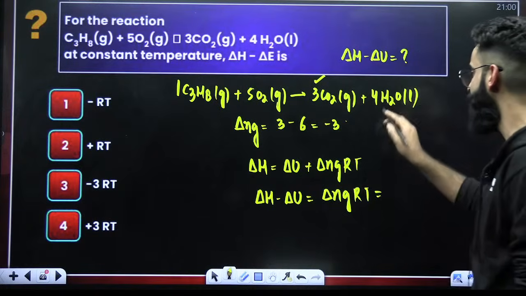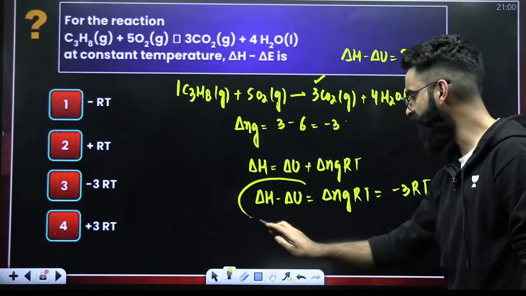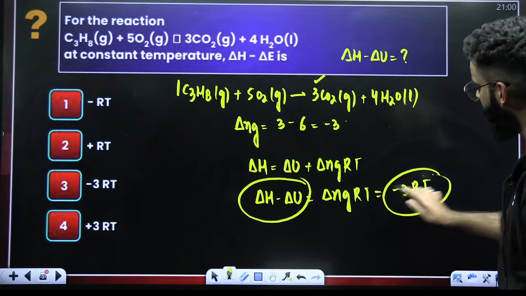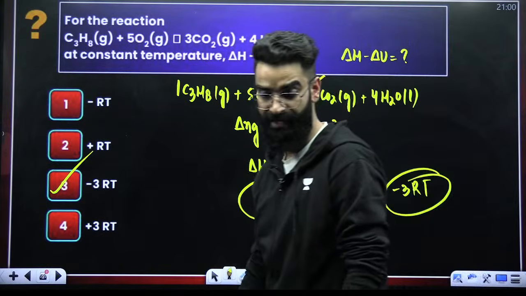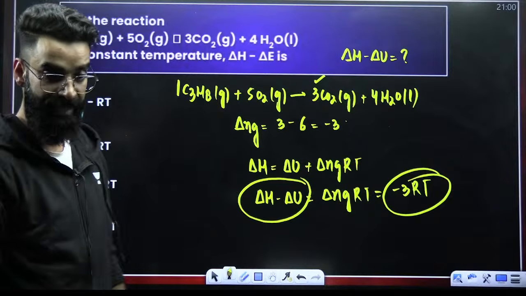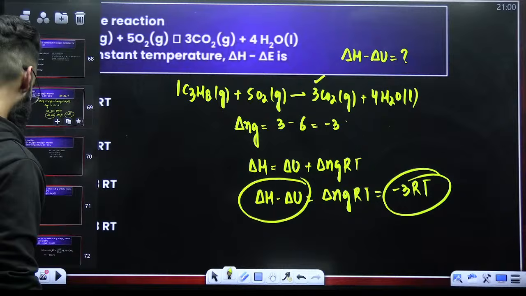Delta Ng here is minus 3, so it is minus 3 RT. This is going to be the answer of this particular question. I believe it's clear.